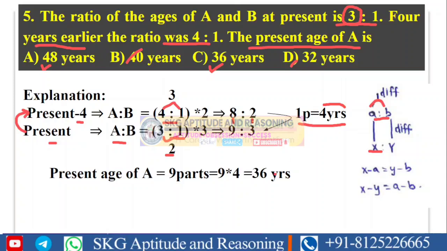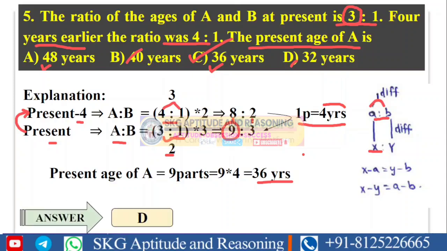So we try to find the present age of A. The present age of A is 9 parts. So 9 into 4 will be equal to 36 years. So my answer will be option C. I hope you understand this problem. Let's move to the next question. The answer for this particular problem will be not option D, option C.